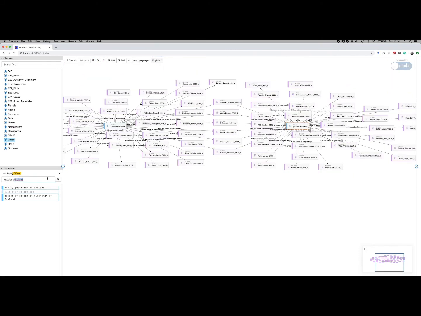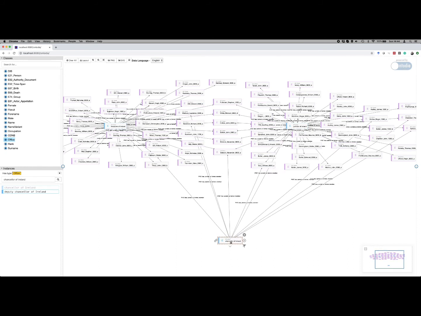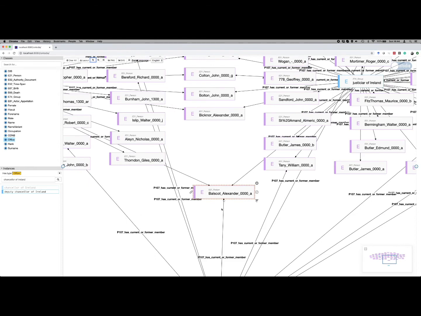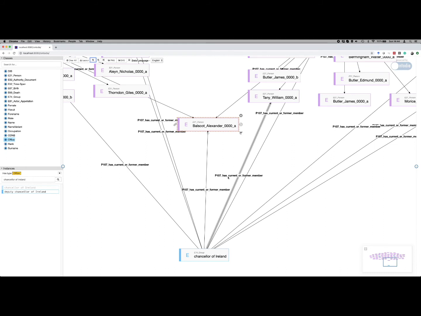Now let's add another office, just to figure out other types of overlaps. So the Chancellor of Ireland. Okay, so I will add this one here, and well, what do you know? Some people were both the Treasurer and Chancellor of Ireland. Others were both the Justiciar and Chancellor of Ireland, and there is one, Alexander Prescott, that held the 3 offices on this diagram.